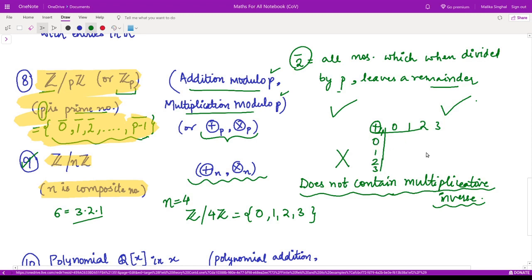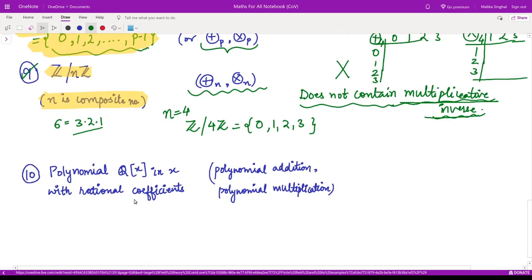Then you complete this table. Similarly, for multiplication modulo 4, the elements would be only 1, 2 and 3. We exclude 0 from the set. So you just complete the tables and just look for all the properties. You will find the multiplicative identities, additive identities, but we do not obtain the multiplicative inverse, right?